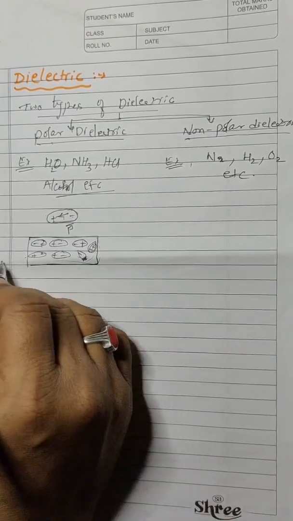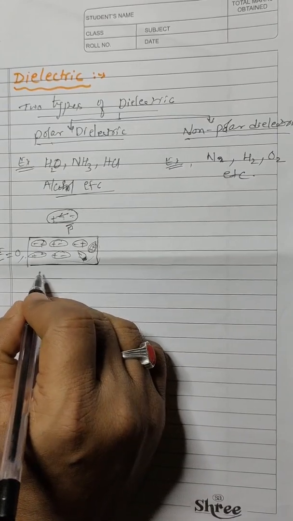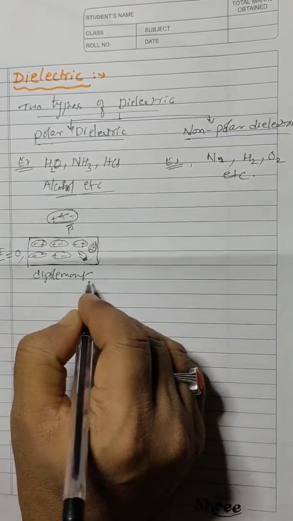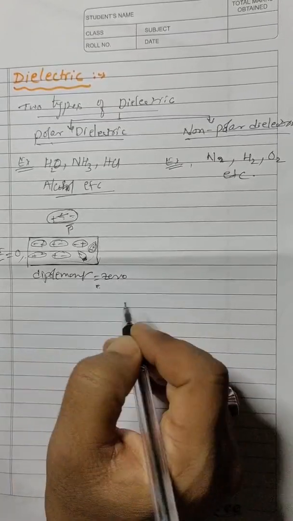So when the electric field is 0, the dipole moment is also 0.